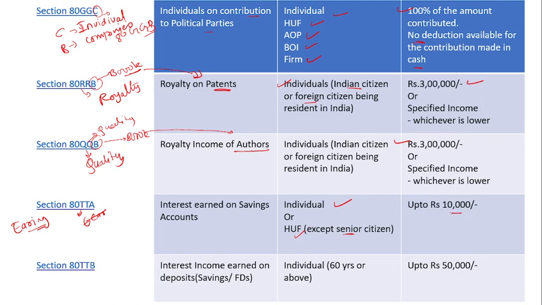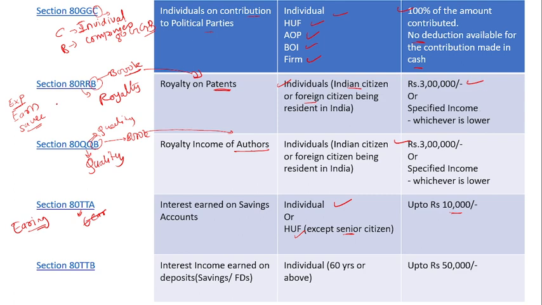Okay, so here you will see that deduction is not only for the income, whatever you earn. You also get a deduction on the expenses, whatever you spend, whatever you earn, whatever you save.